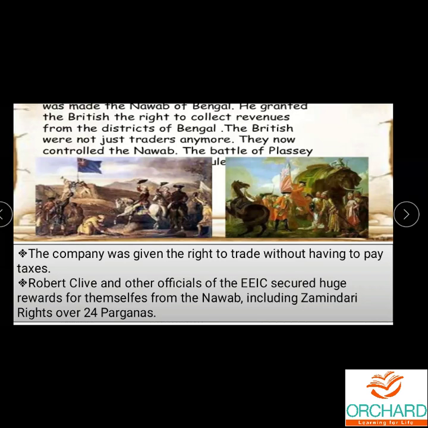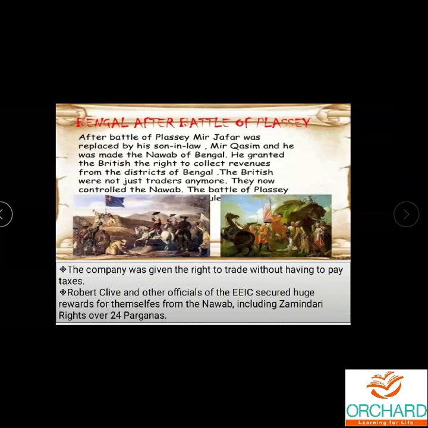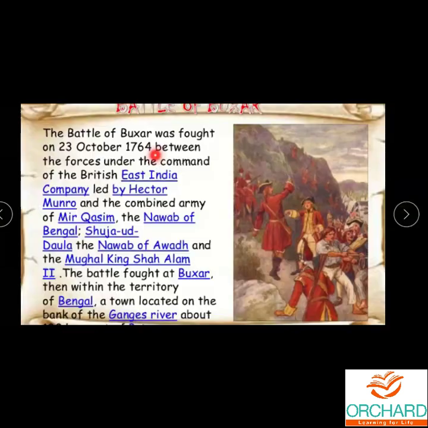Now the next battle is called the Battle of Buxar. It was a battle fought on 24th October 1764 between the British East India Company, led by Hector Munro, and the combined army of Mir Qasim, the Nawab of Bengal, Shuja-ud-Daula, the Nawab of Awadh, and the Mughal king Shah Alam II. It's not Siraj Dawla, it is Shuja-ud-Daula.